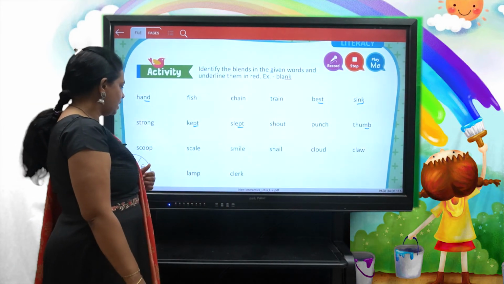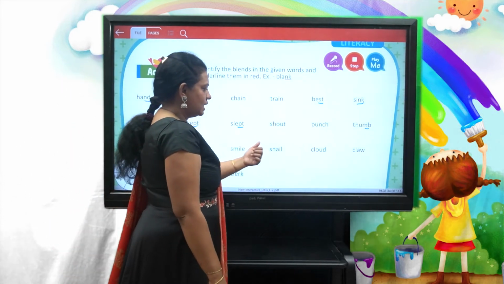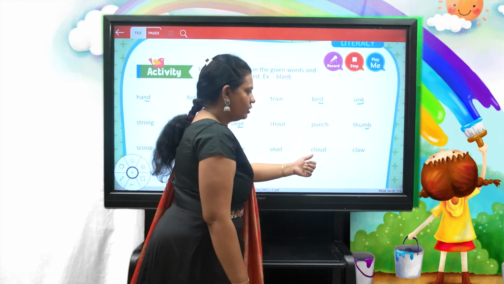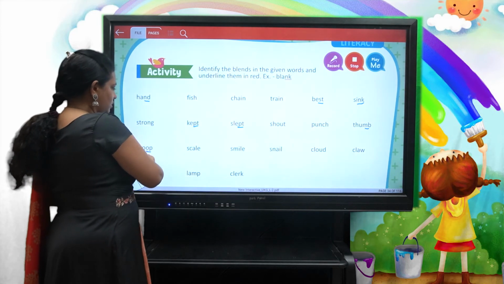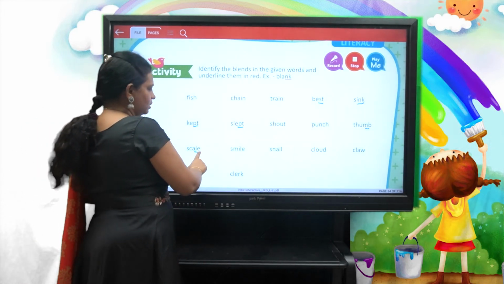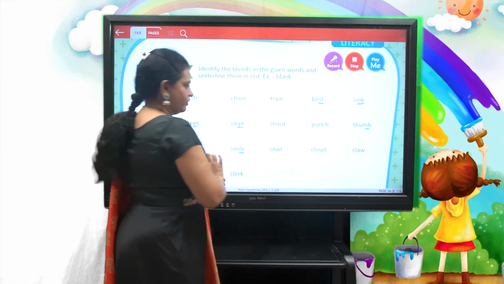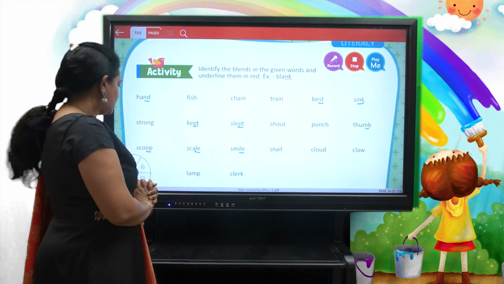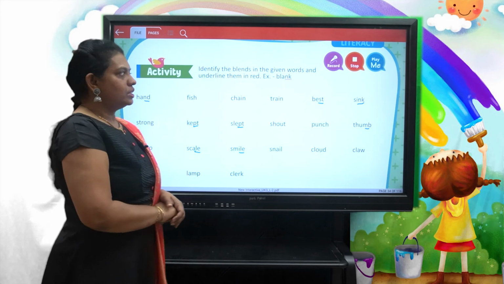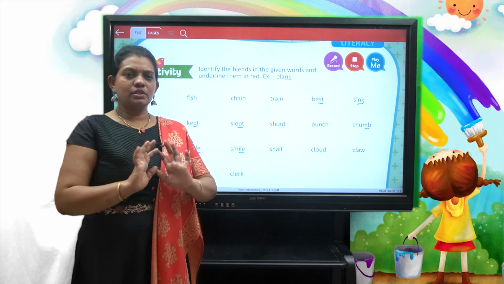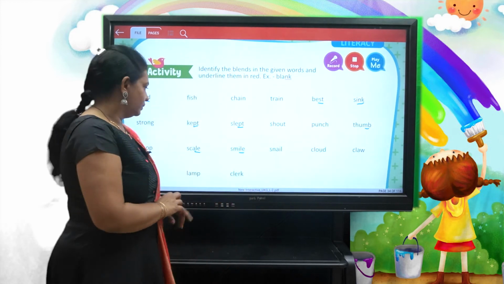And one more example. Scoop, scale, smile, snail, cloud, claw. So we can take sc, sl, that's all, children. Okay, right. And the last example is lamp and clerk. Okay, so this is all about blends. Okay, now let us do one more activity.